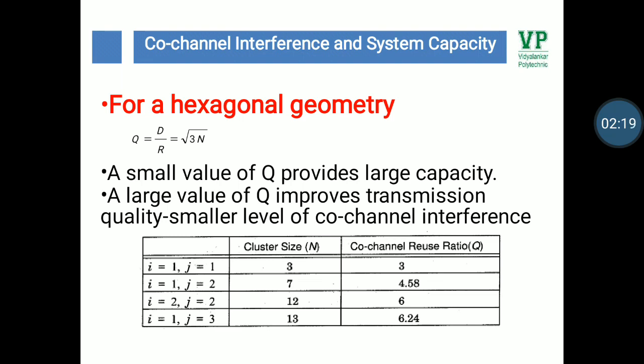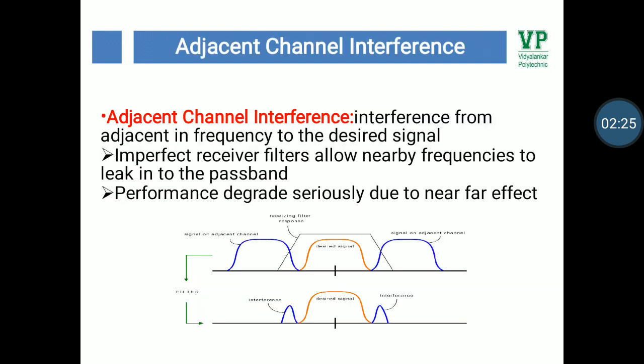This table indicates the co-channel reuse ratio for some values of cluster size. Adjacent channel interference is interference from signals adjacent in frequency to the desired signal. Imperfect receiver filters allow nearby frequencies to leak into the passband. Performance degrades seriously due to the near-far effect. The figure shows adjacent channel interference.